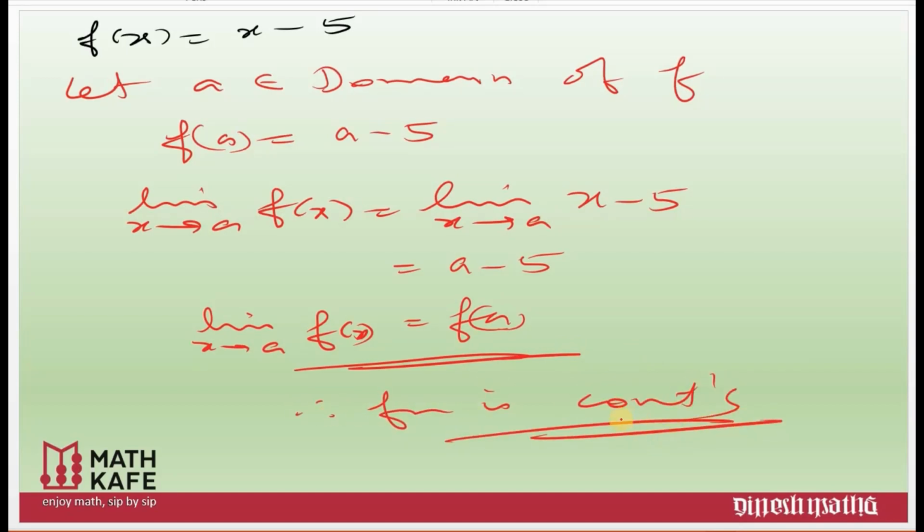Here you can say it is continuous as we have considered a is any real number. We say continuous throughout its domain. Let us see another example.